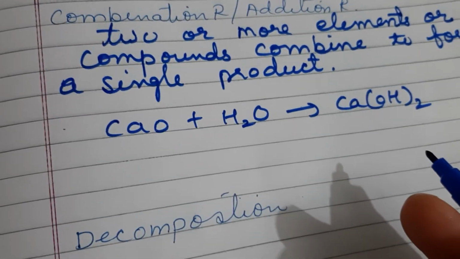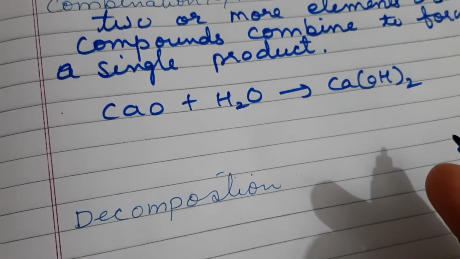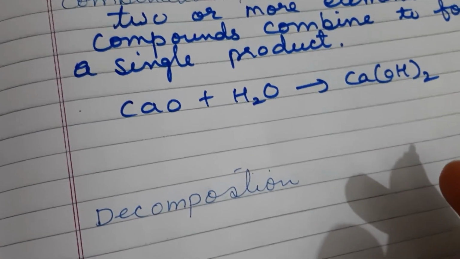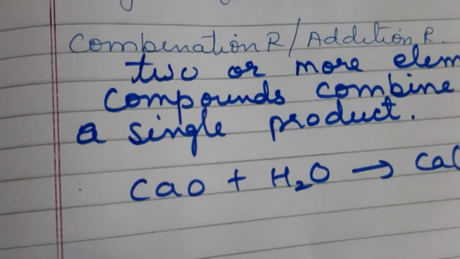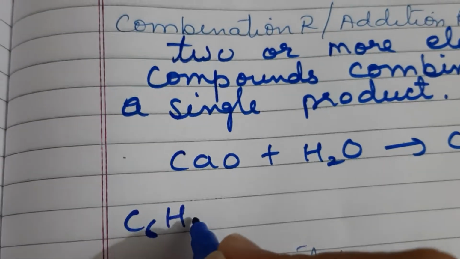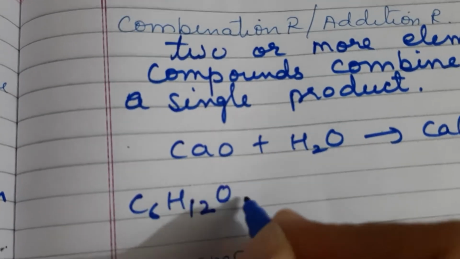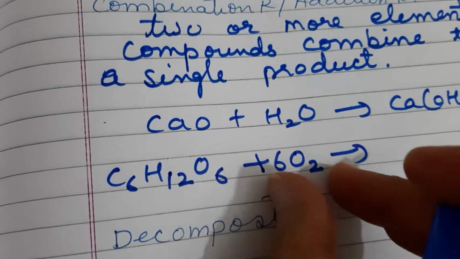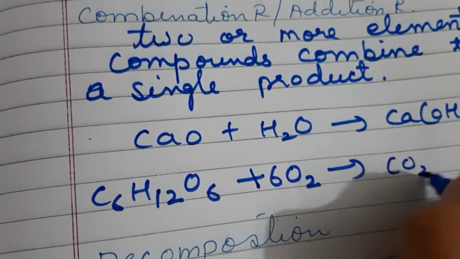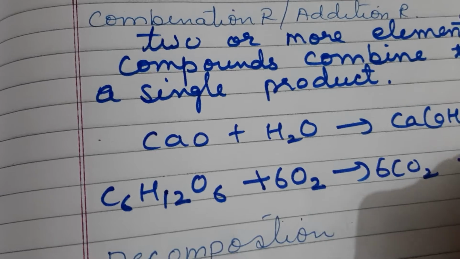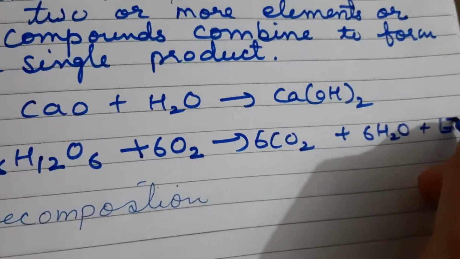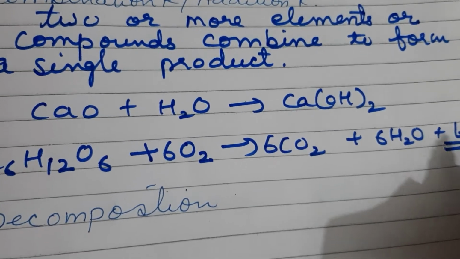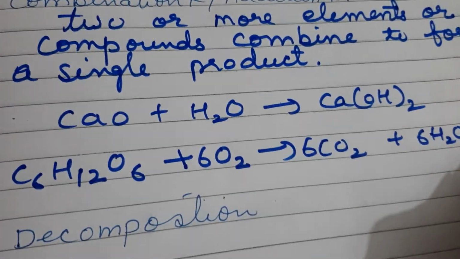Exothermic reactions are the reactions in which heat is evolved, which increases the temperature of the surroundings. That type of reaction is exothermic. For example, respiration. You must have studied the equation of respiration. I am writing the equation of respiration. So this is the glucose. When it reacts with oxygen, it forms carbon dioxide plus water and energy is released. So you can see in this reaction the energy is released, meaning the temperature increases. So this is the exothermic reaction.